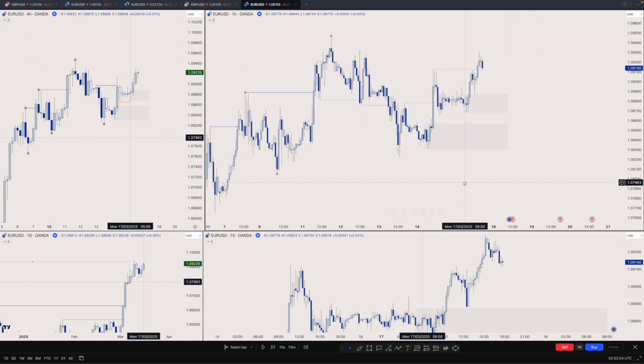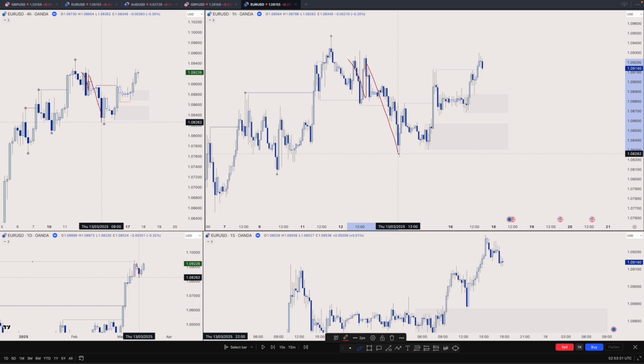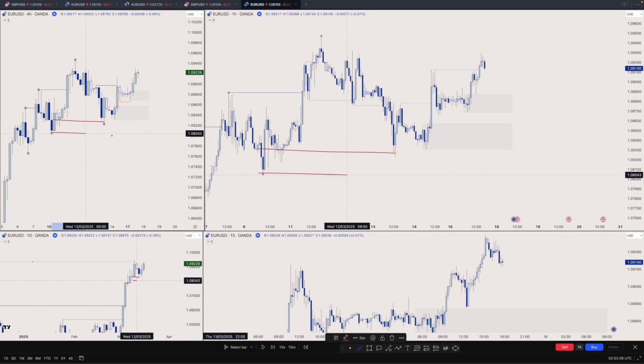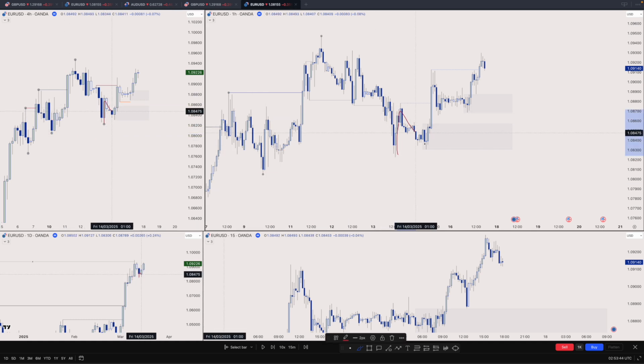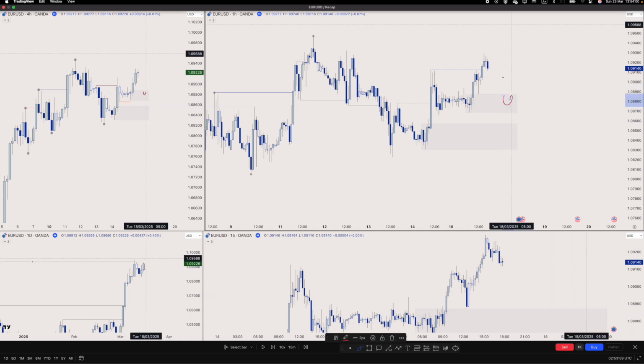And from the 1 hour perspective as well, we just quickly got the breakup structure. We got the internal pullback right here. So this is the internal breakup structure. Yes, this is technically protected because it has not closed above, but coming from the discount and extreme of this 4 hour internal leg, I'm kind of seeing this as my main internal price action now. So my expectation is to run the weak high. So we have all these buy side liquidities sitting above the highs. So we have been forming these higher and higher lows. Main game plan is just to capture the higher lows and then go higher, right?